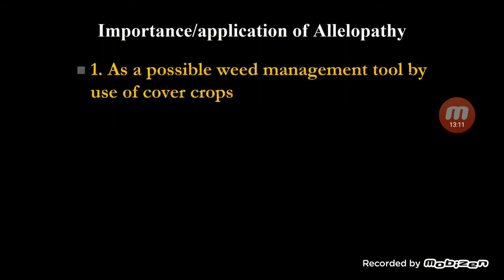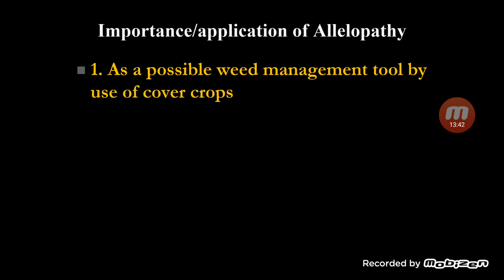Now this is most interesting: what is the importance of allelopathic chemicals? Most people believe that it is a negative phenomenon, but it is a possible management tool by using cover crops. We can use allelopathy as a possible weed management tool. Imagine if your crops release allelopathic chemicals, what will happen? If the crop releases allelopathic chemicals, it will not allow the weeds to grow, and if the weeds do not grow, then weed management automatically becomes easy.